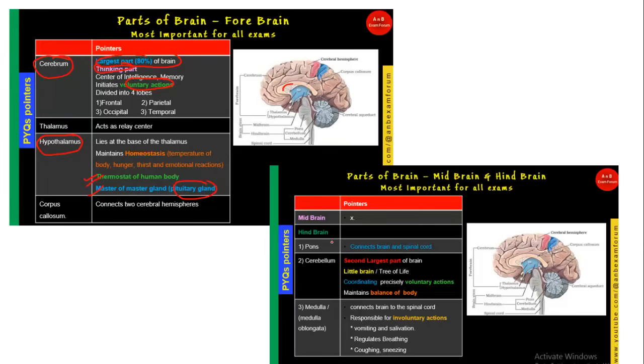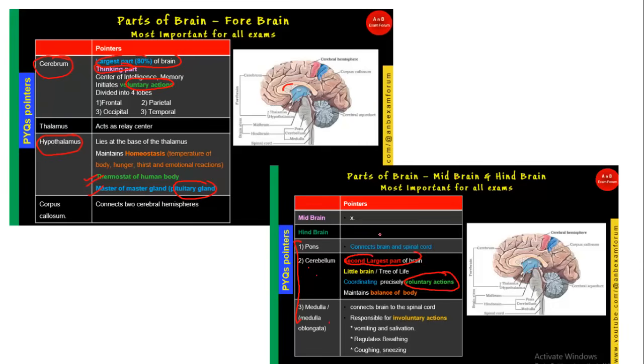So this is the corpus callosum. Then in midbrain there is nothing special, but in hindbrain, okay, there are three parts, and out of these, cerebellum and medulla oblongata or medulla are the two important ones. Cerebellum is the second largest part, also known as the little brain, and it also controls voluntary action.